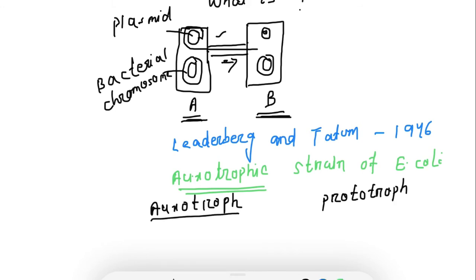Auxotroph strains are mutants, whereas prototroph strains are the wild type.